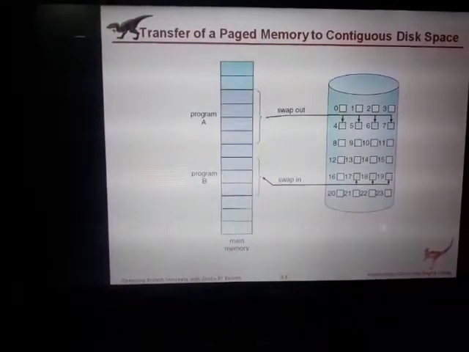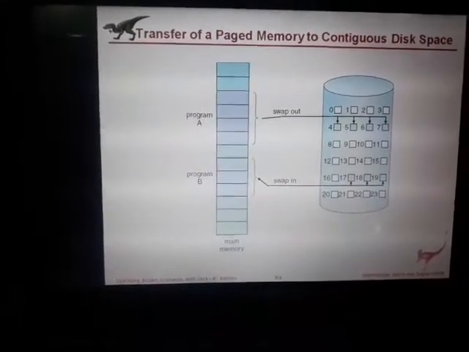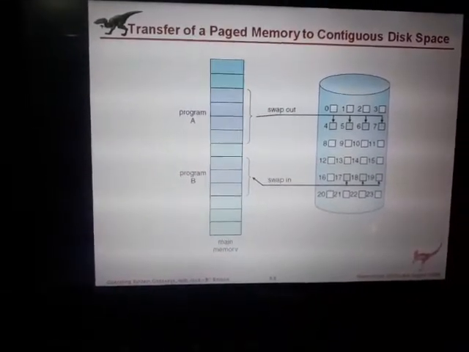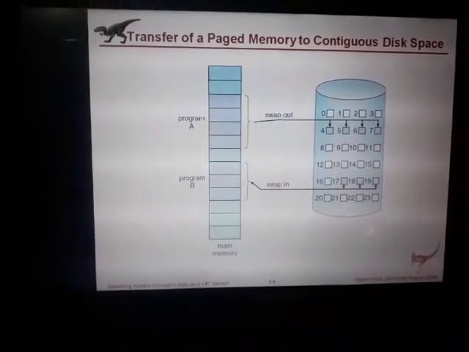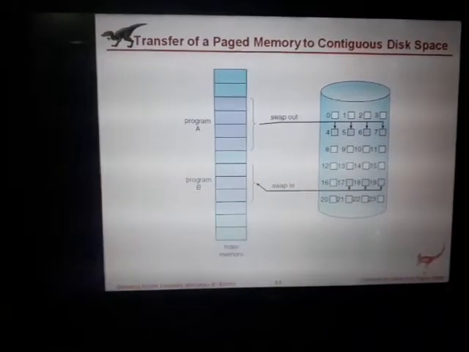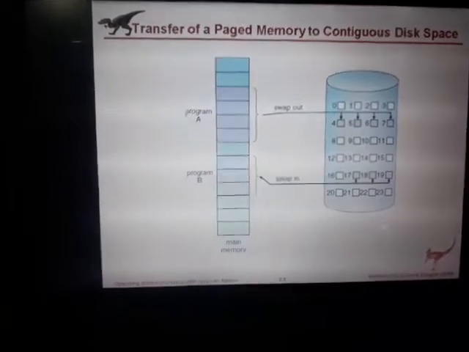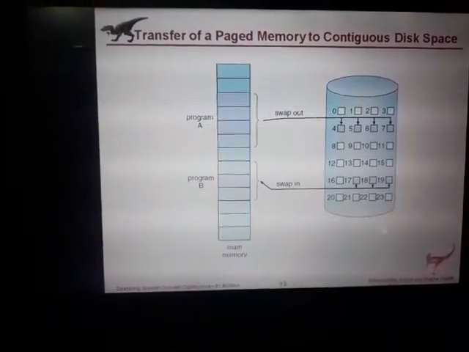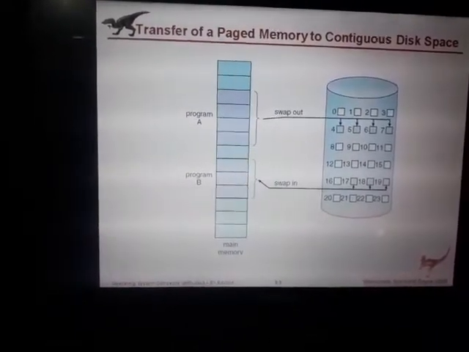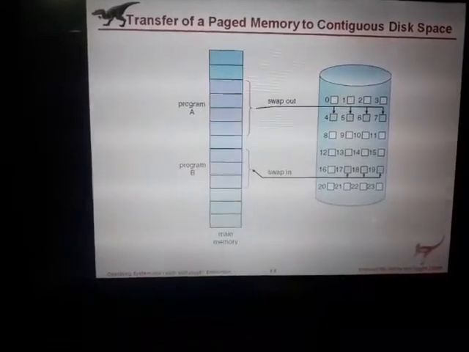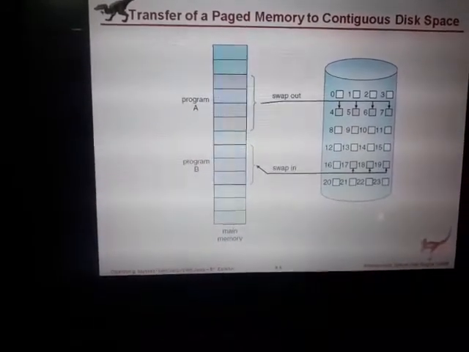Now if you want to swap this program out to the disk, look at the diagram: it is swapped out from the main memory, and program A occupies a location in the contiguous disk space, the 4th, 5th, 6th and 7th locations.